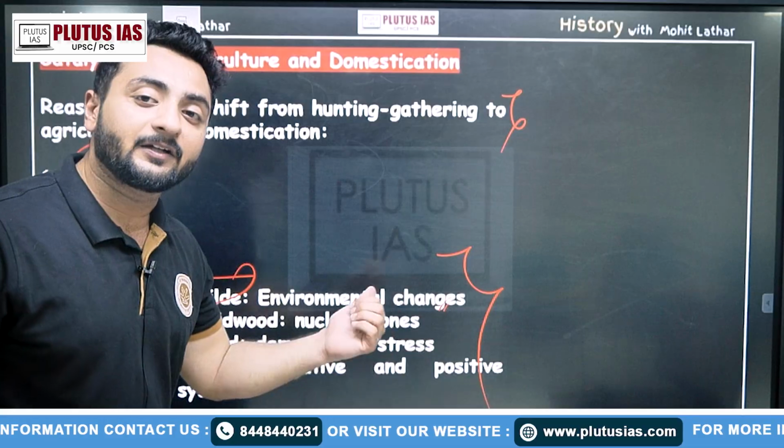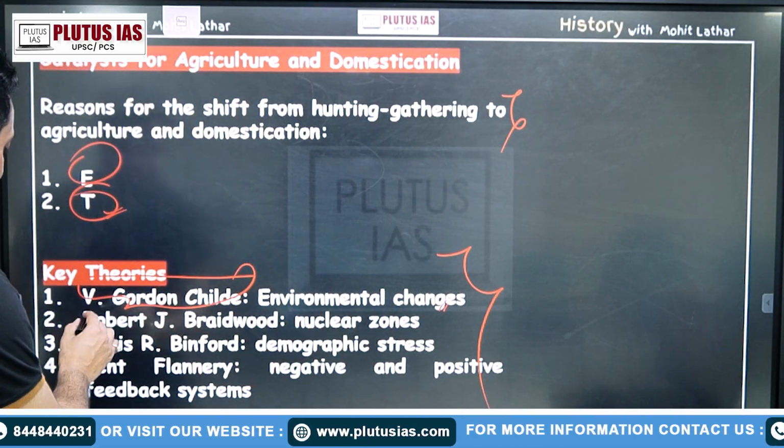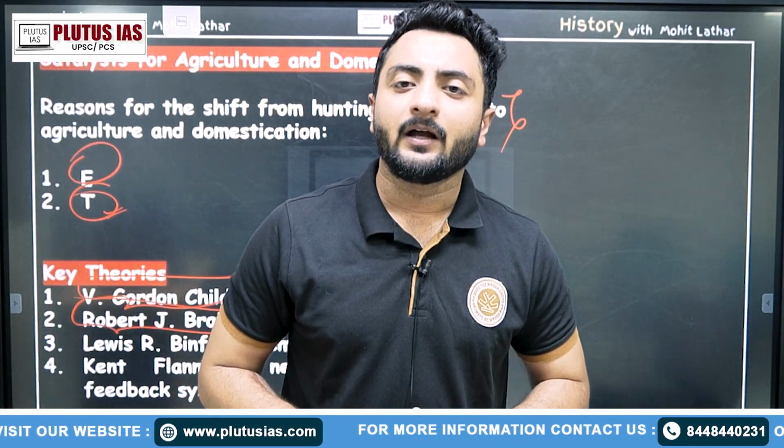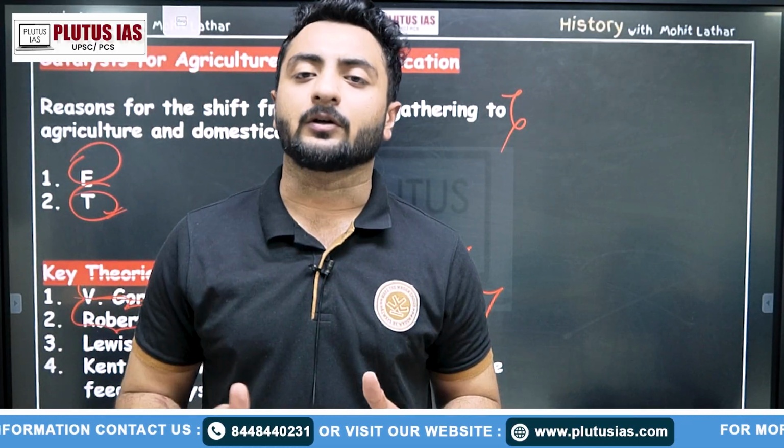What do the antitheses say? There are different historians. What do they say? We have Robert J. Braidwood. He opposed the environmental theory of V. Gordon Childe. He said that environment alone could not be the factor of this revolution.